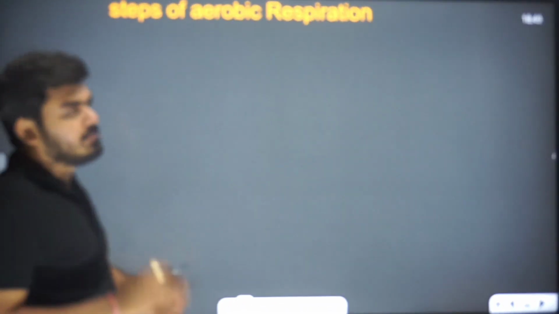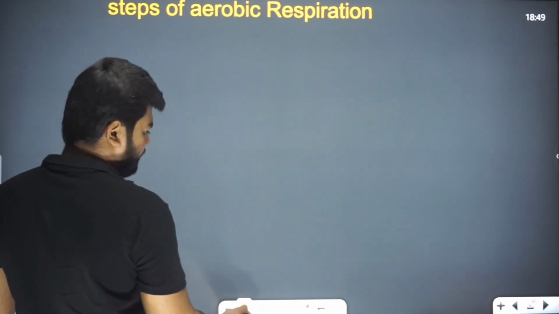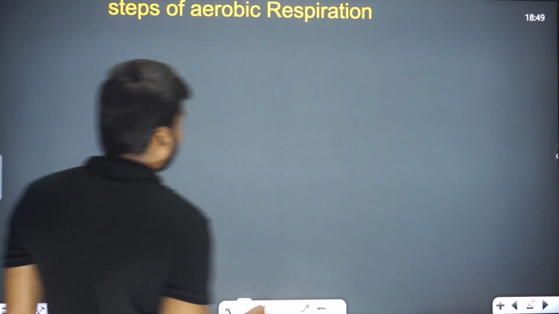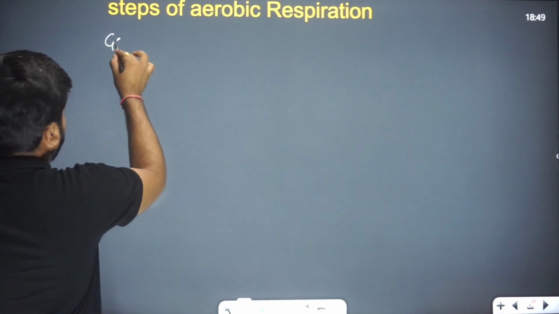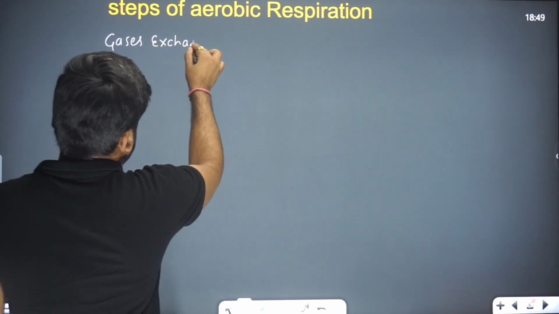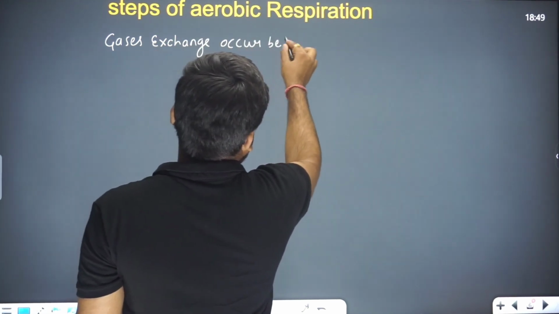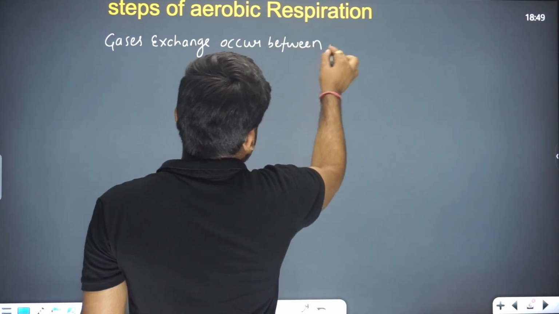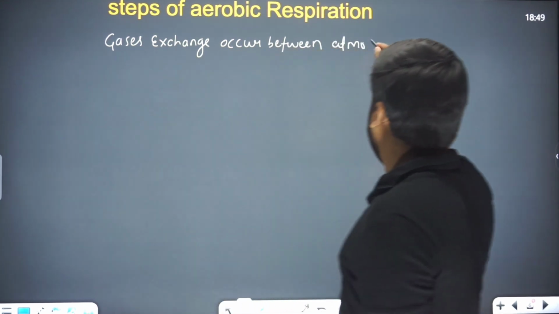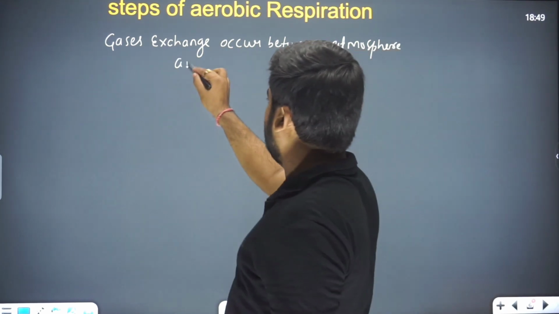Okay, now the steps of aerobic respiration. The first step: gases exchange occurs between the atmosphere and lungs.